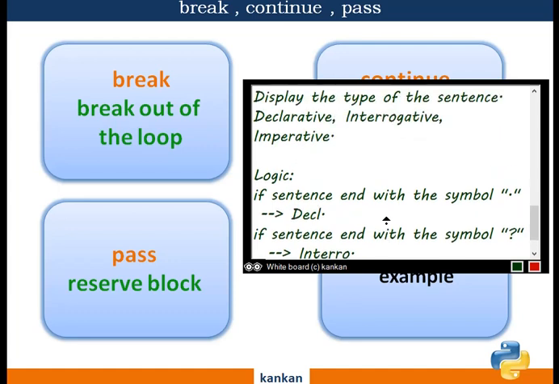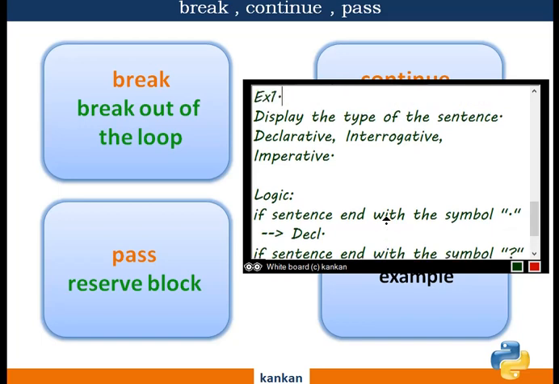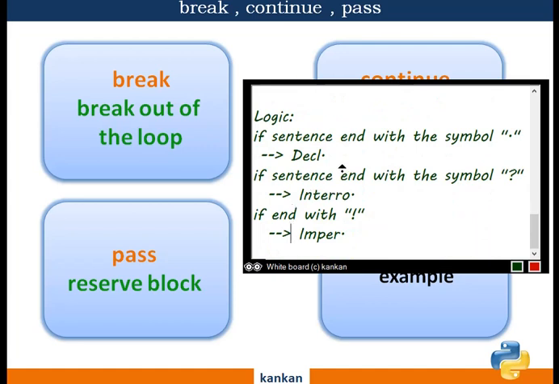So this is our logic. Our first example is to display the type of the sentence, whether it is declarative, interrogative or imperative. What is the logic that I would like to implement here? If the sentence ends with a dot, declare it as declarative; with a question mark, it will be interrogative; and if it ends with an exclamation mark, then it will be an imperative sentence.